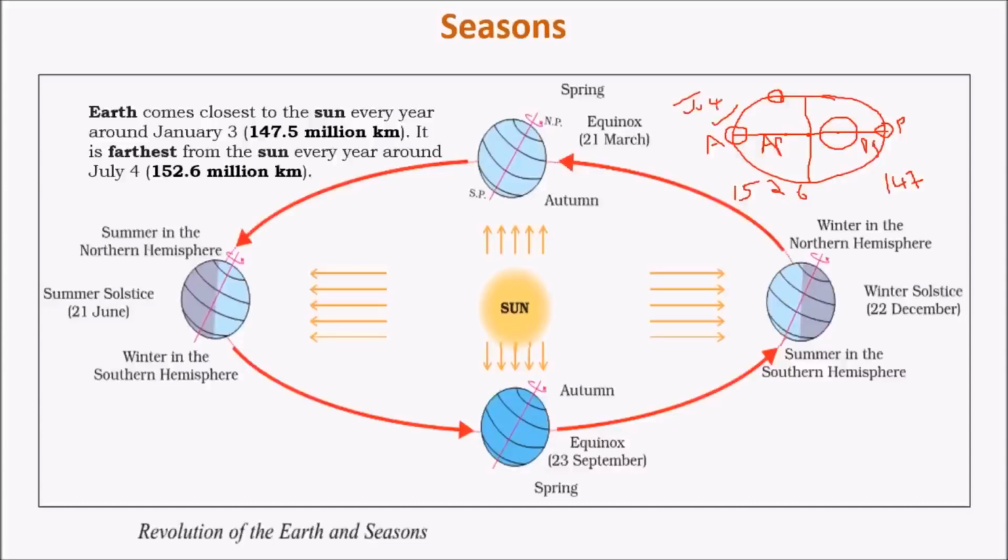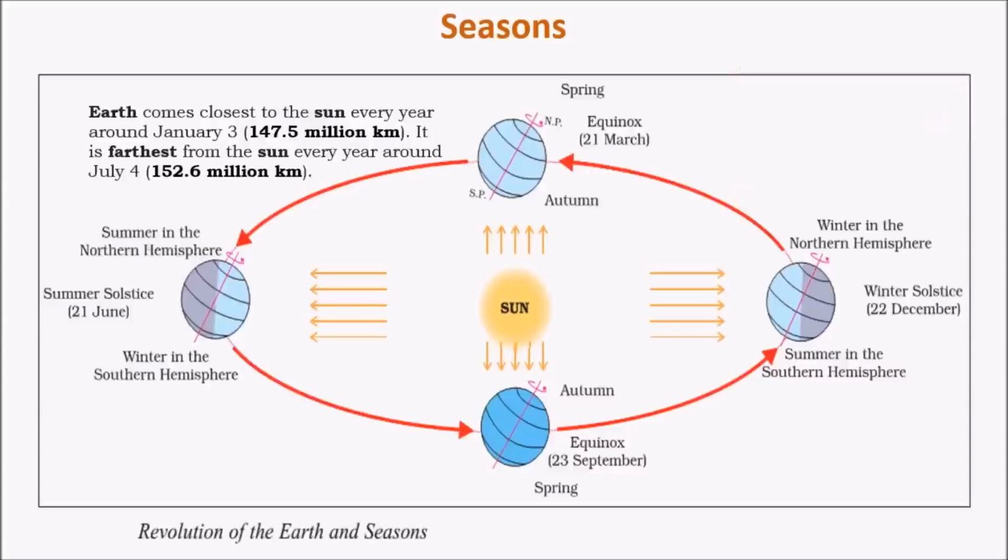It might be one day closer or farther, and the other position called perigee occurs on Jan 3rd, or sometimes it might be Jan 4th or 2nd or 5th. It varies by 1 or 2 days. So this point is called apogee and this position is called perigee. Hence, during July 4, the Earth would receive comparatively less sunlight as it is farthest from the Sun, whereas during Jan 4 it will receive more sunlight as it is closer to the Sun.